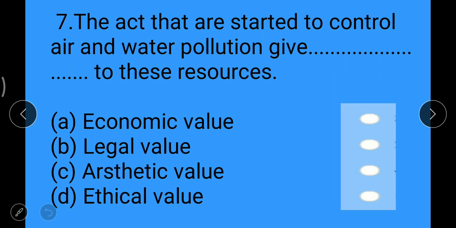Now next question: the acts that were started to control air and water pollution give dash to these resources. Option A economic value, option B legal value, option C aesthetic value, option D ethical value. So the right answer is option B legal value. You have to tap the button in front of option B legal value, it means that button.